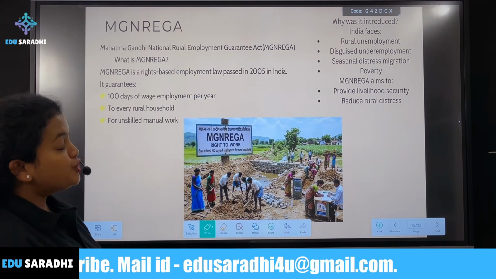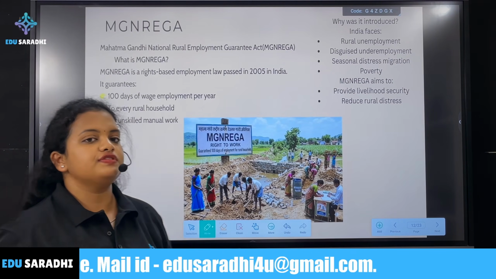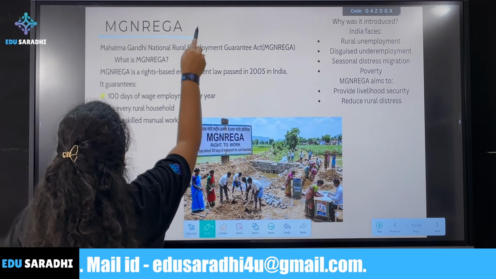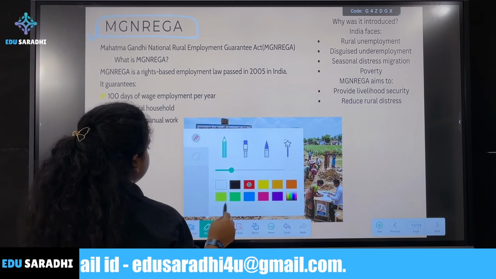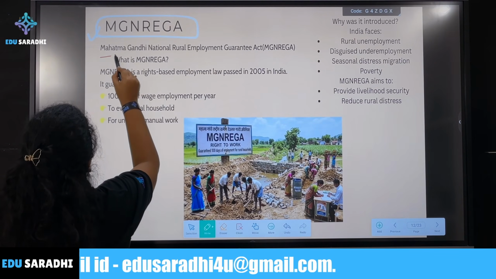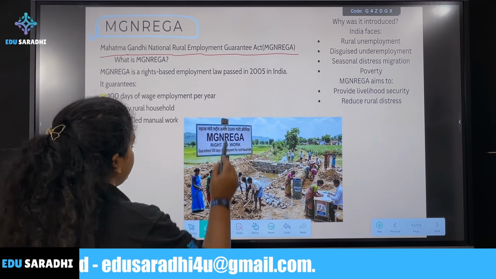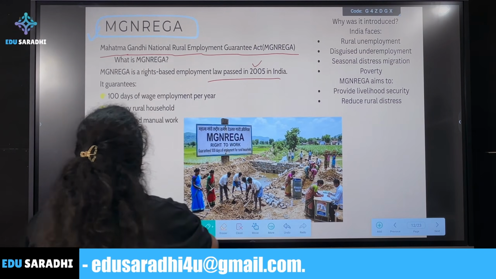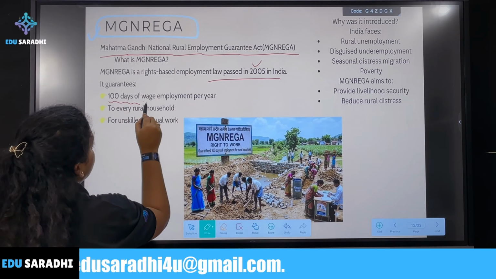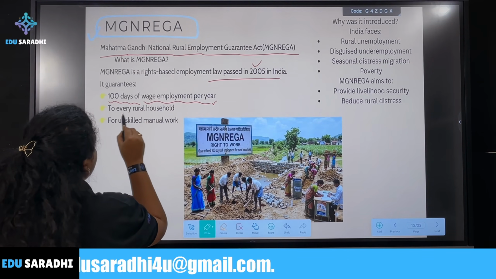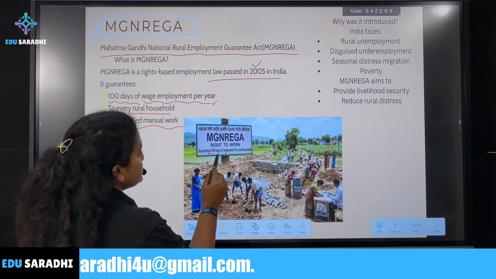So what did the government do? There is a problem, underemployment, so the government thought of something. That is the MGNREGA Act, a very, very important act. MGNREGA is the Mahatma Gandhi National Rural Employment Guarantee Act. It was passed in 2005. What does this act do? It gives 100 days of wage employment per year to every rural household for unskilled manual work. So it guarantees 100 days of employment.